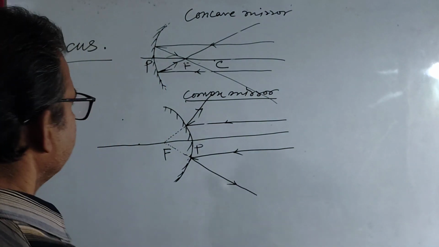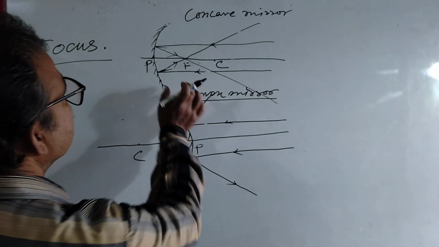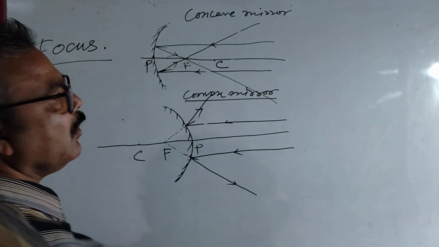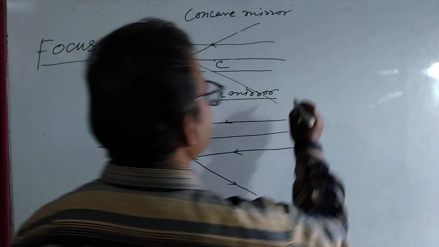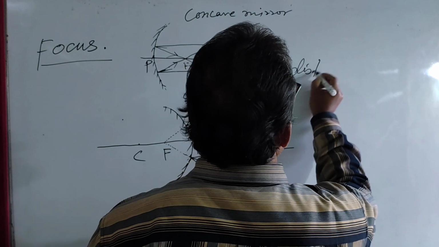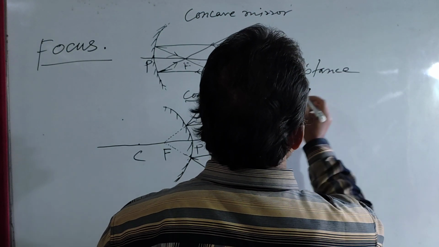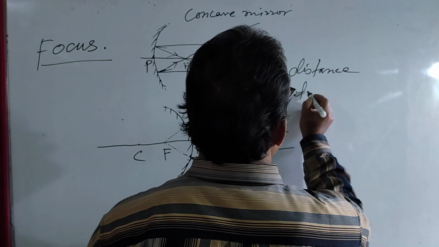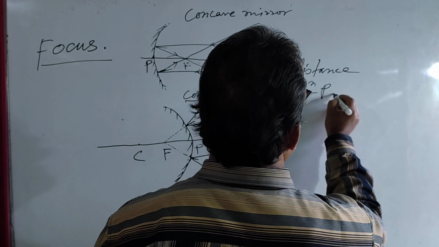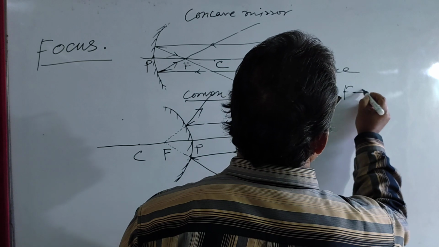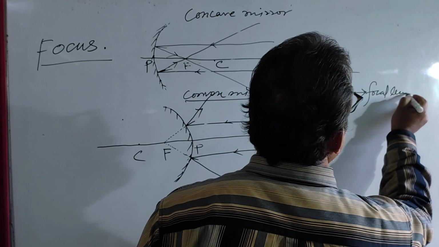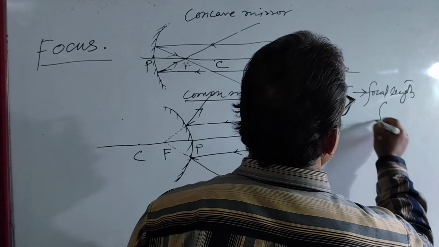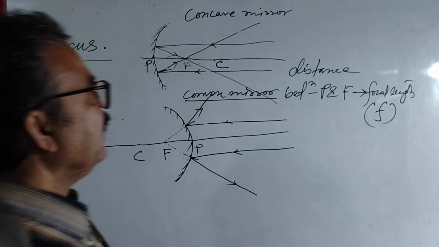Is it clear? Now, the distance between pole and focus is called focal length, and it is denoted by small f.